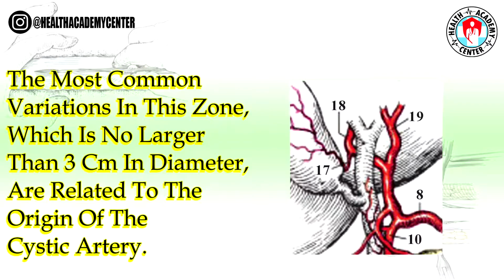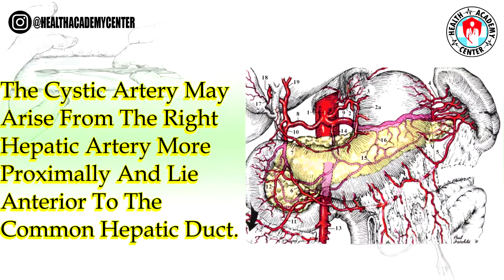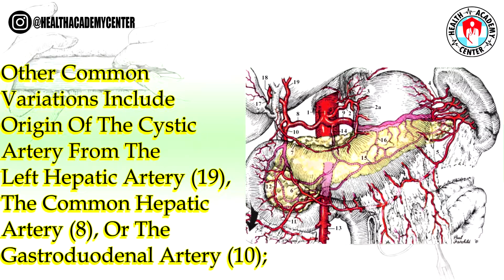The most common variations in this zone, which is no larger than 3 cm in diameter, are related to the origin of the cystic artery. It most commonly arises from the right hepatic artery, 18, after the latter vessel has passed beneath the common hepatic duct. The cystic artery may arise from the right hepatic artery more proximally and lie anterior to the common hepatic duct. Other common variations include origin of the cystic artery from the left hepatic artery, 19, the common hepatic artery, 8, or the gastroduodenal artery, 10.